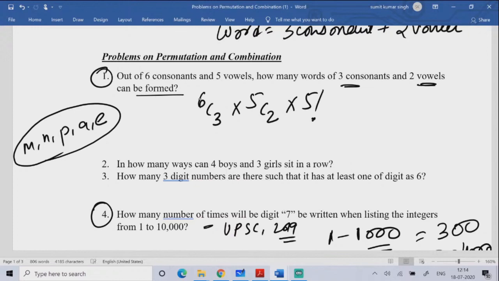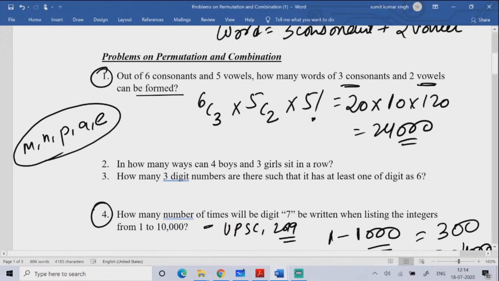That is 5 factorial. So what is 6C3? 6C3 is 20. 5C2 is 10. 5 factorial is 120. So you'll get the answer 24,000.